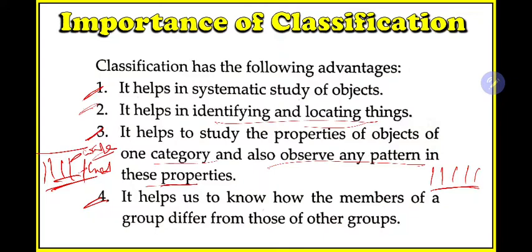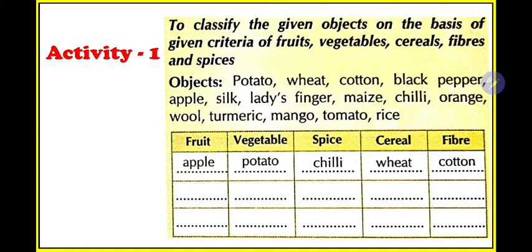So based upon this comparative nature, you can study different things, and you can identify these things more easily. So these are some of the importance of why you need to classify things.